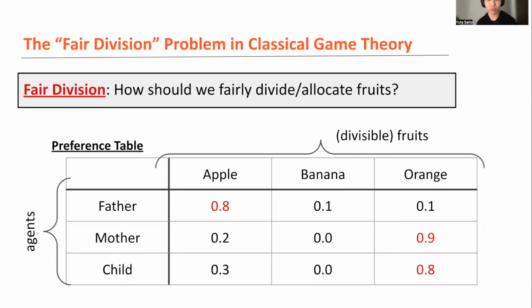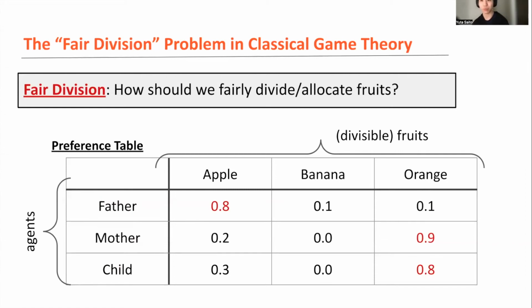For example, how should we fairly divide or allocate fruits among family members? Here's an arbitrary example, with three family members and a set of divisible fruits, right? And this is the heterogeneous preference table. For example, father likes apple, and mother and the child like orange similarly. Given this situation, or the heterogeneous preference of the family members, the question is how should we divide or allocate fruits fairly, or in a peaceful way. That's the question of fair division.